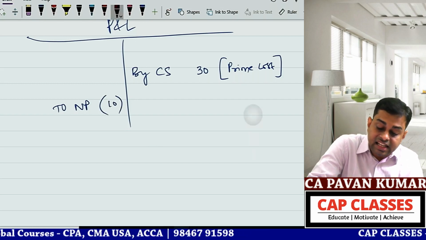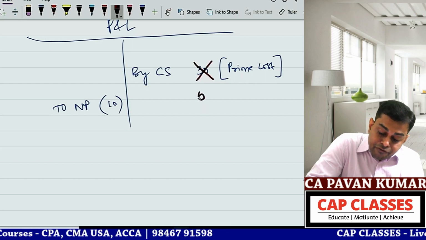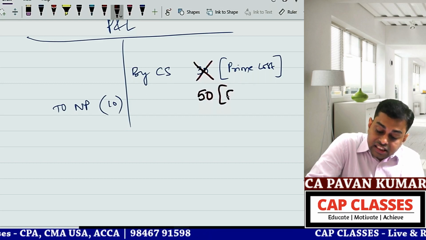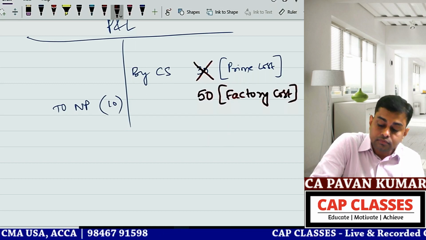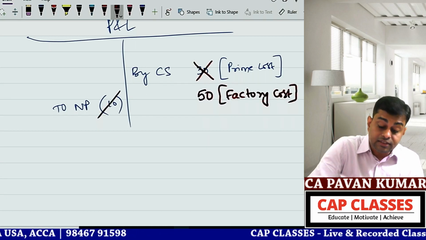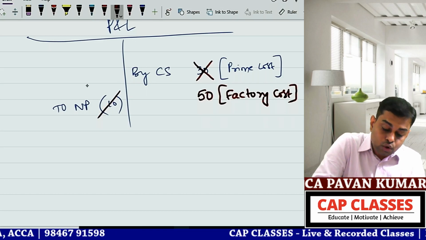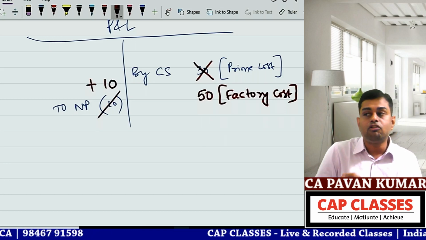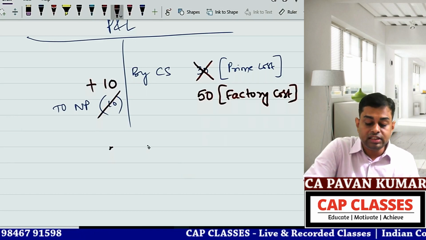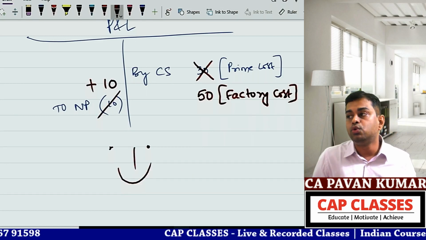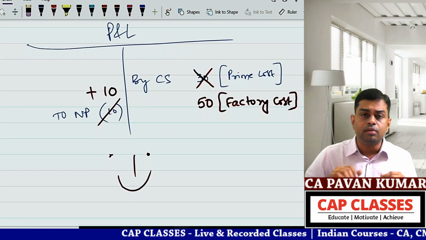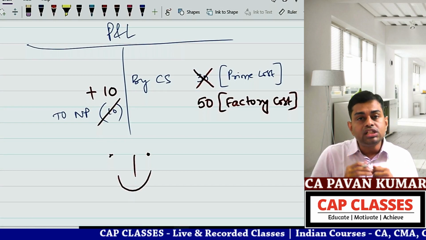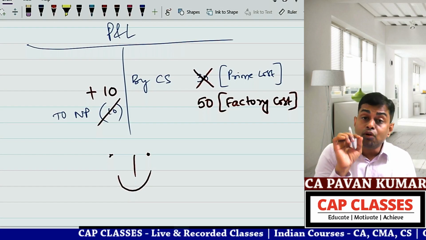What they did is, make it 50. This is factory cost. Then this will increase by 20, so it will become plus 10 crores. Now the shareholder is happy. Now the student will ask, sir, simply because the shareholder will be happy, or the MD will be happy, or the board of directors will be happy, can we do this? Can we do this? Now try to understand.